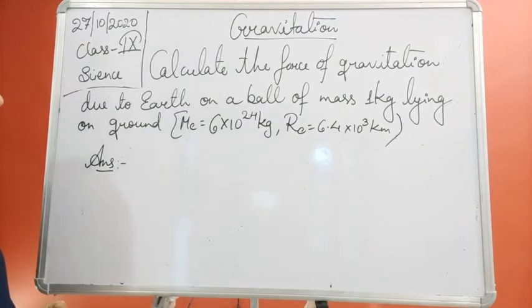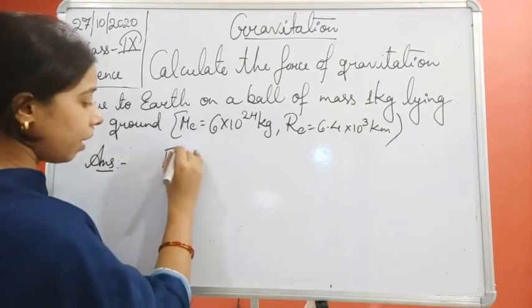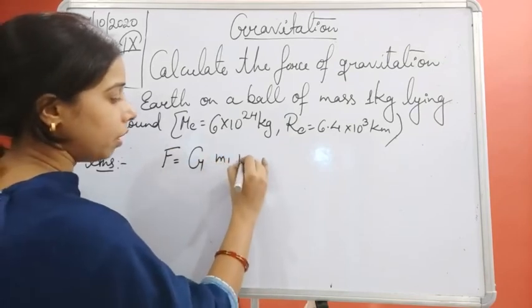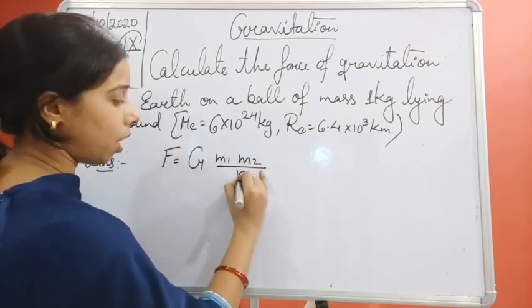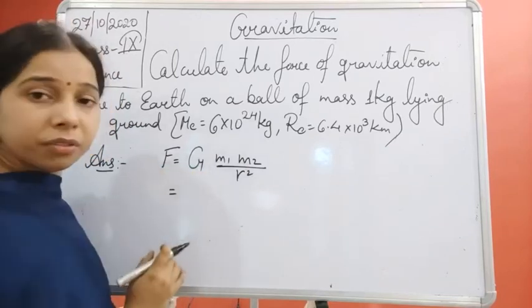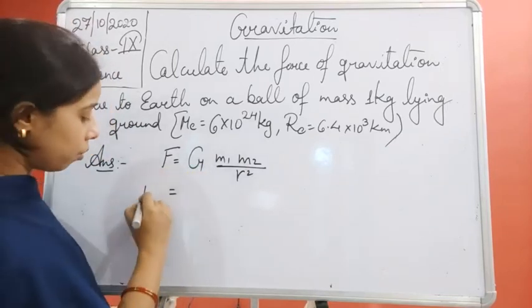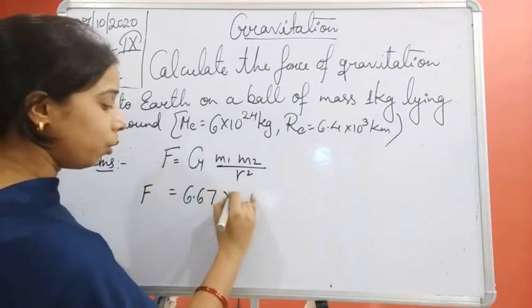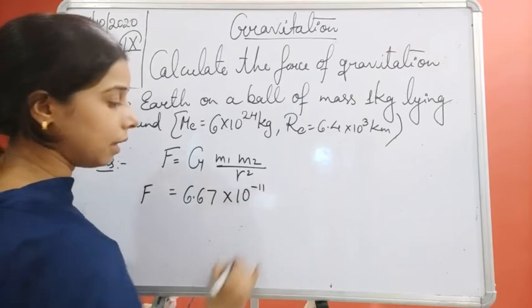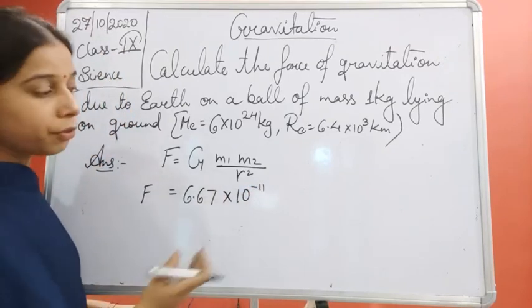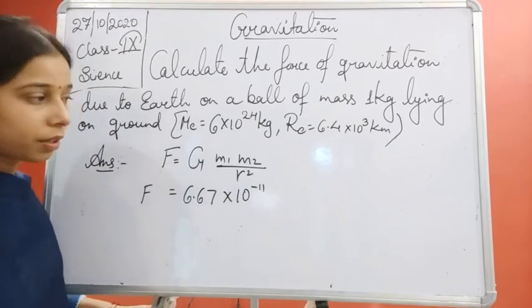So here you will write that we know F is equal to G M1 M2 upon R square, and the value of G is known to us. This value is equal to 6.67 into 10 to the power minus 11. I am not writing the unit here. If you want, you can write it. There is no issue with that.